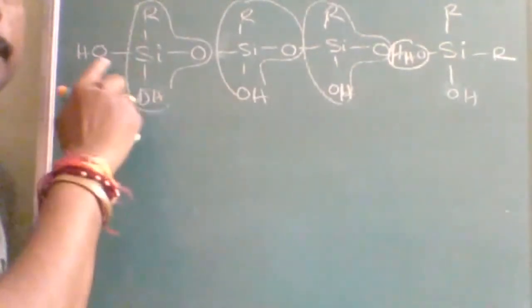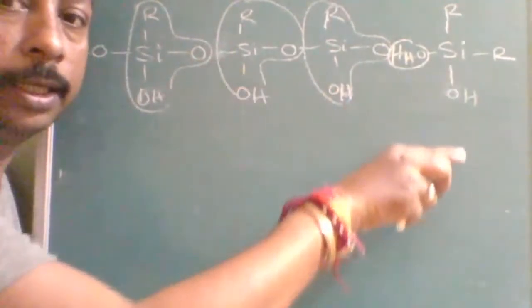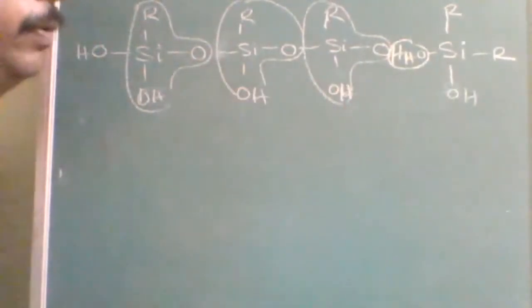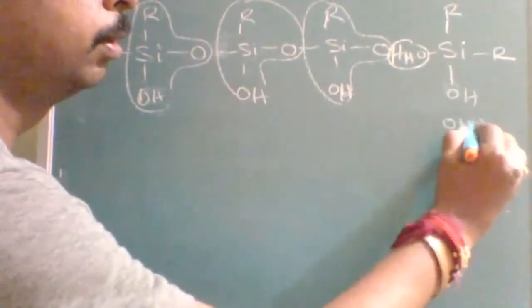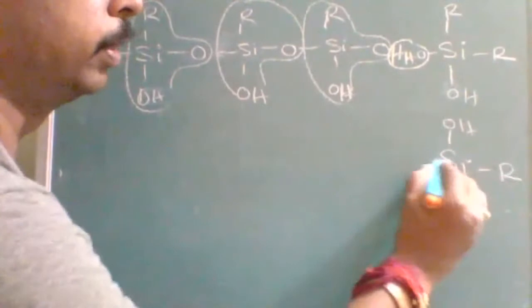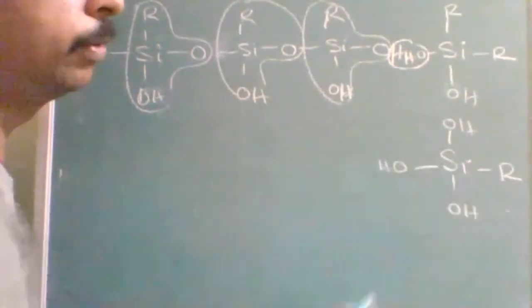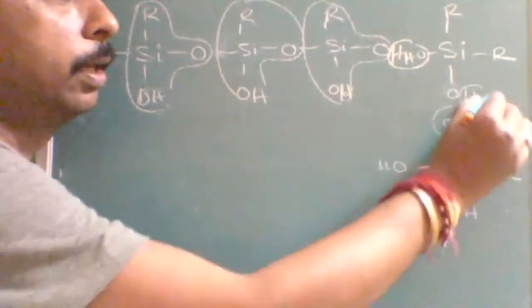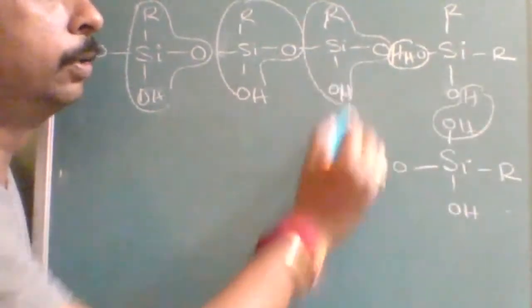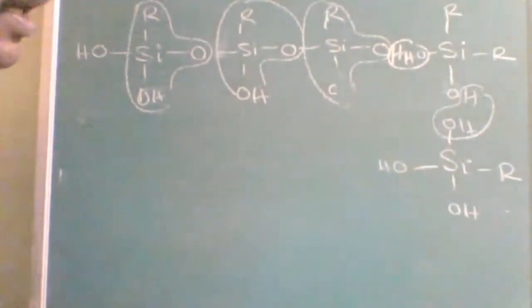Because of that, the chain was continuing in this direction, and now the chain can continue in this direction also. There will be one more molecule, another monomer, which also has 3 OH. Then H2O will be eliminated, and this silicon will be attached here.